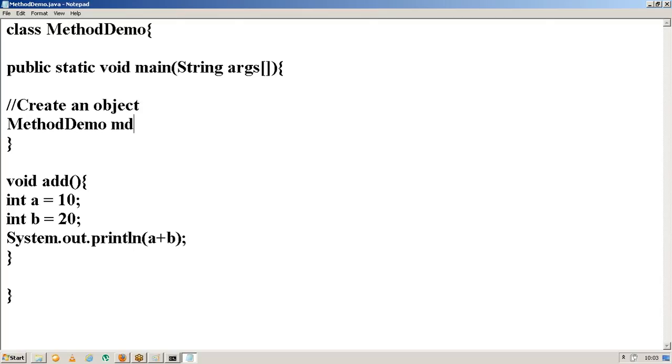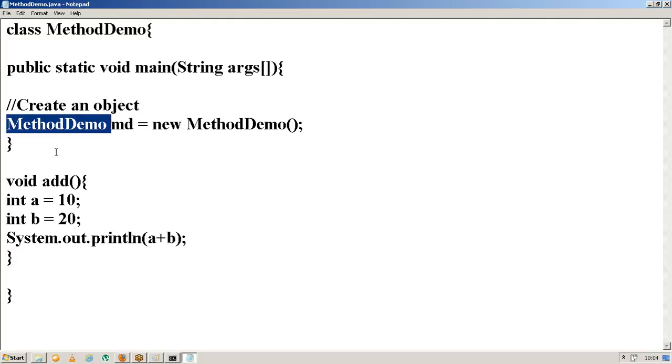See, this is the comment. Comment will increase the readability and understandability of your program, but it will not be executed, it will not be compiled here. So let me provide the coding for how to create an object. To create an object, we use the syntax: class name, space, object name equal to new space class name.